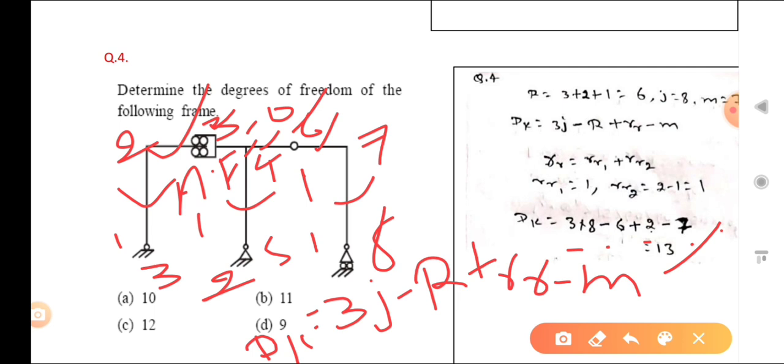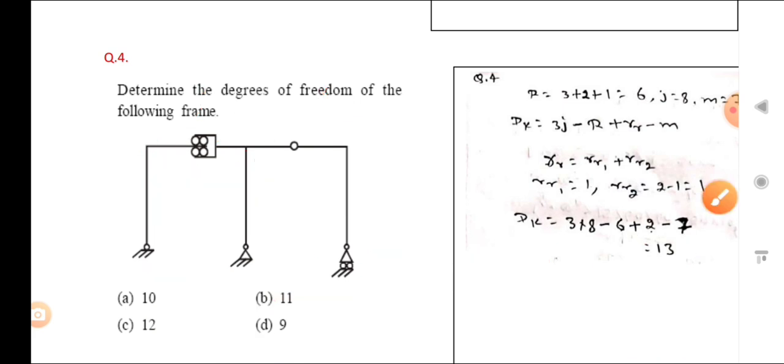The answer is not mentioned there, and that is written wrongly there. So your answer is how much? That is 13. So those options are incorrect. So 13, you can check that in standard books also. Here we have taken the problem from that book, the answer is not mentioned there, but you can see in another book also that the correct answer is 13. Okay, so now we will go to the next.